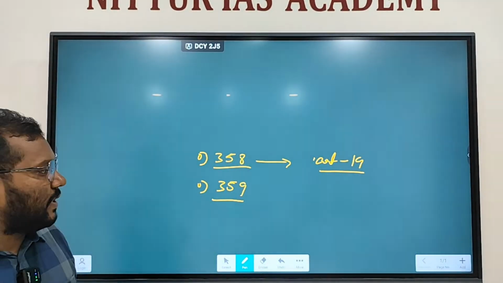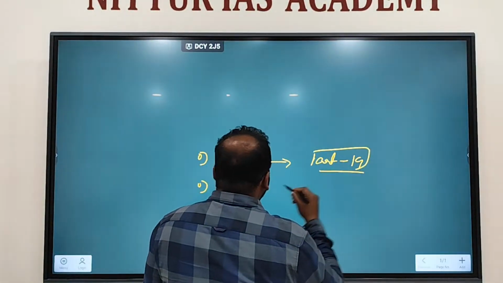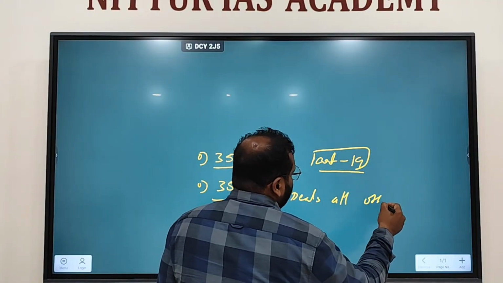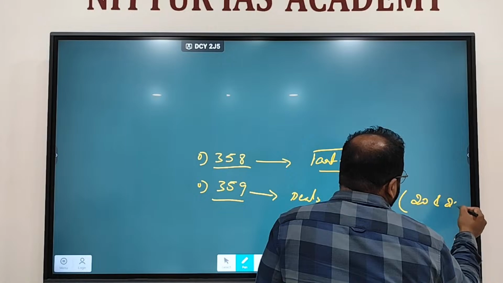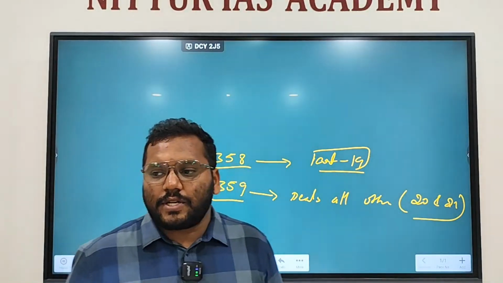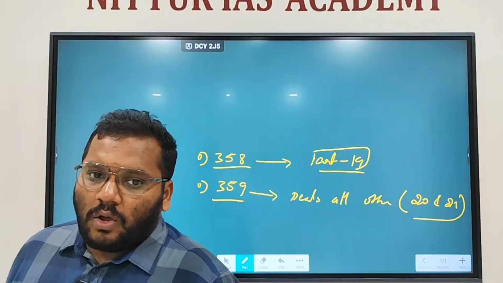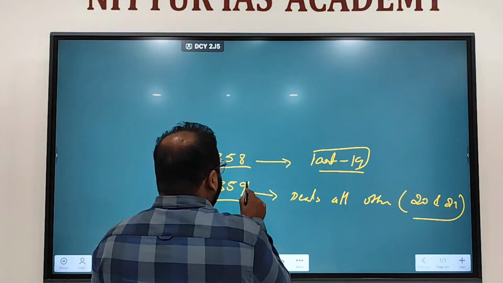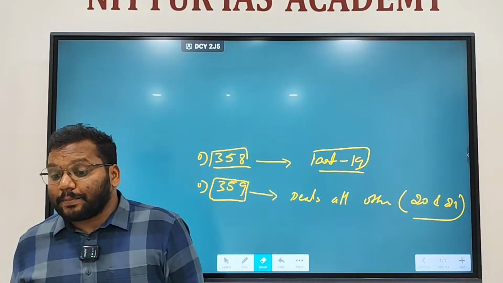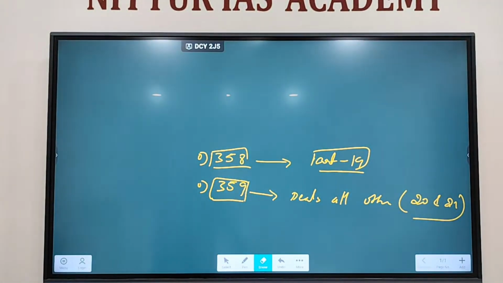Article 358 deals with suspension of fundamental rights under Article 19, whereas Article 359 deals with suspension of all other fundamental rights except 20 and 21. Right?